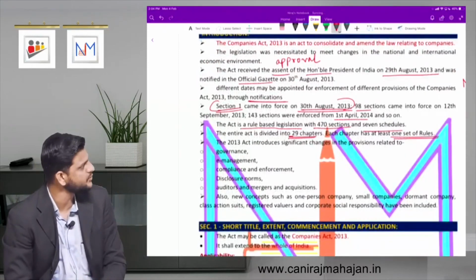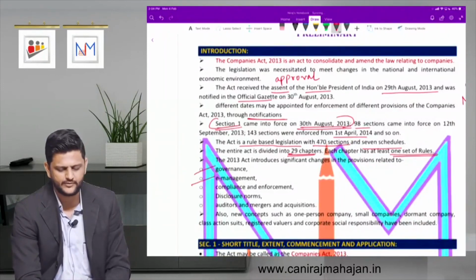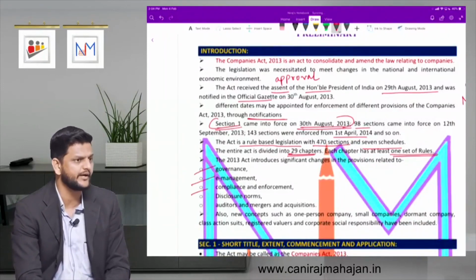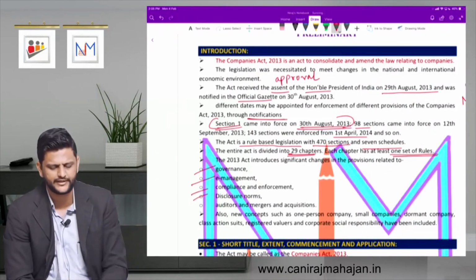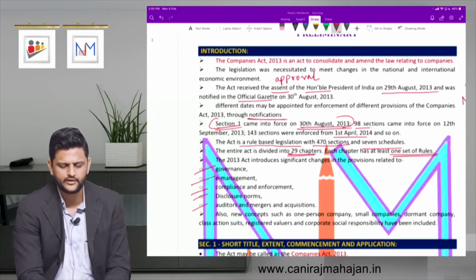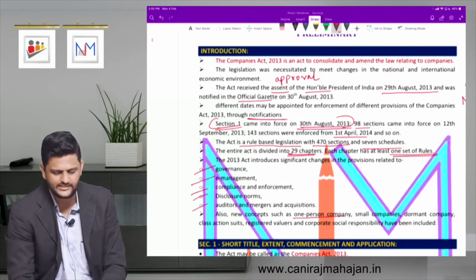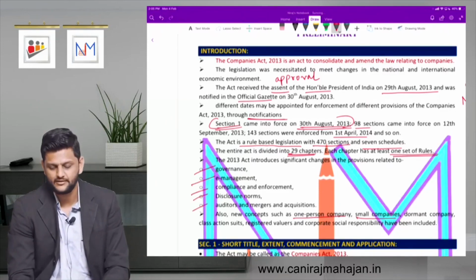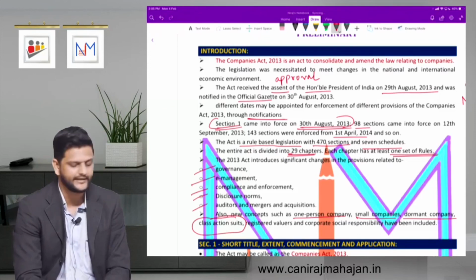So what all changes were done, or why 2013? It is for more governance, e-management, compliance and enforcement by MCA, disclosure norms. What do you mean by disclosure? Disclosing, giving some details to the government. Auditors and mergers and acquisition changes were done. Also new concepts like OPC, small companies, dormant companies, class action suits we have to see in detail.